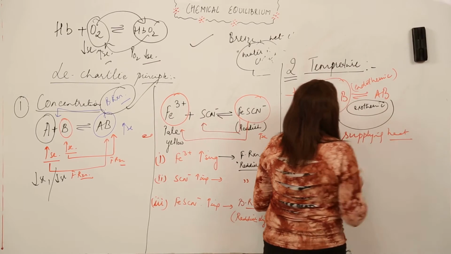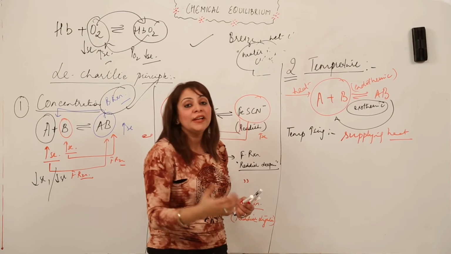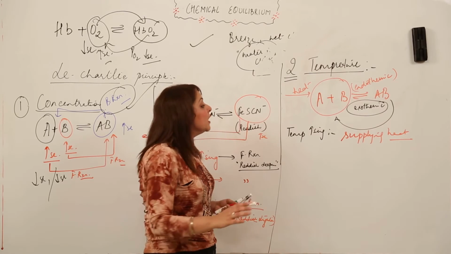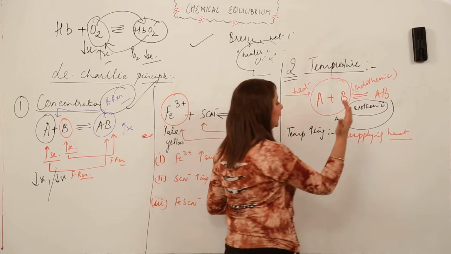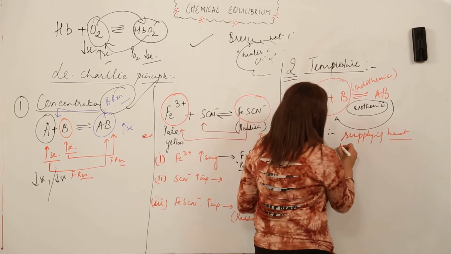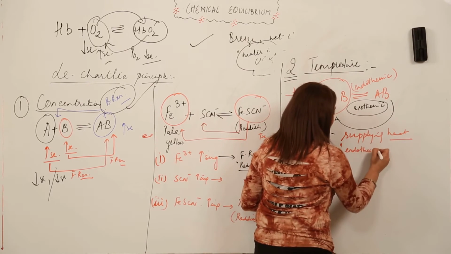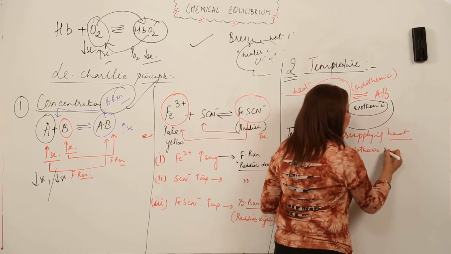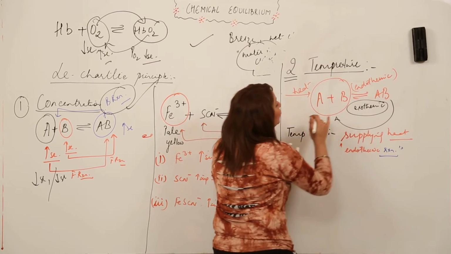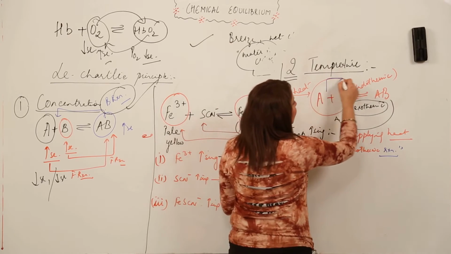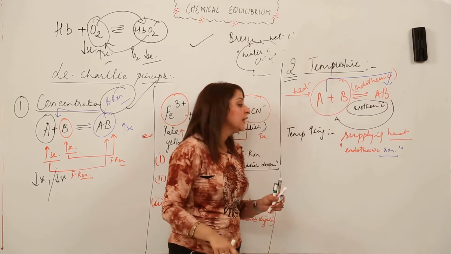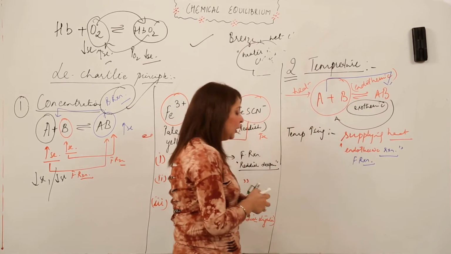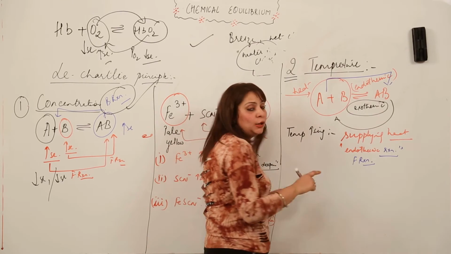As we know, the forward reaction occurs when heat is absorbed, and the backward reaction occurs when heat is evolved, right? It is clear to you now. When I am supplying energy in the form of heat, which reaction will be favored? Obviously the endothermic reaction, the reaction which occurs at the cost of absorption of energy, will be favored. As you can see in this reaction, which side shows an endothermic reaction? Obviously this side, when A and B combine to form AB. So obviously the forward reaction will be favored, right?